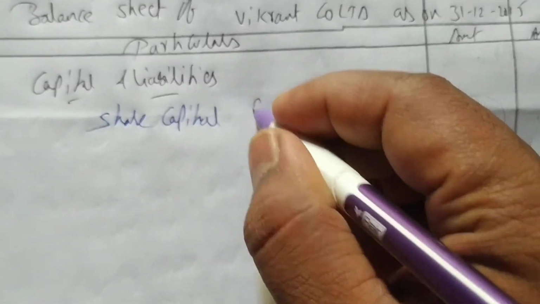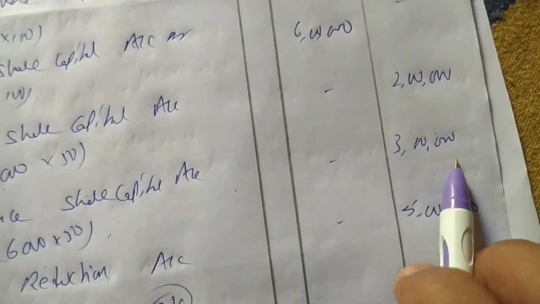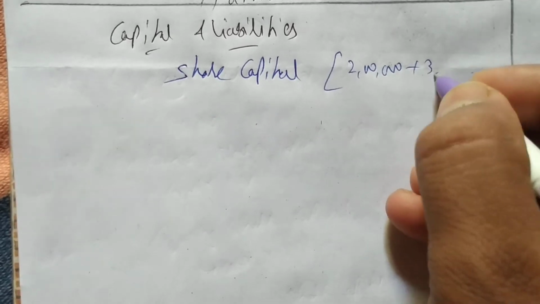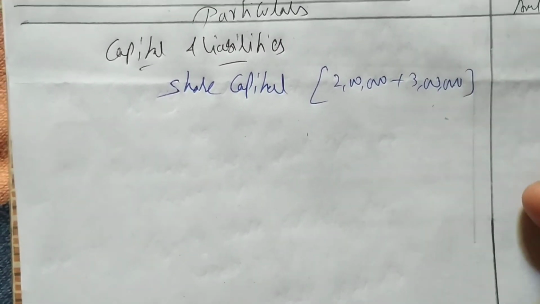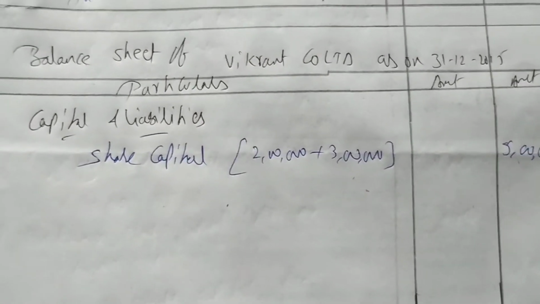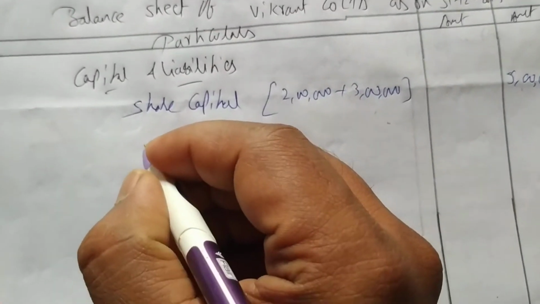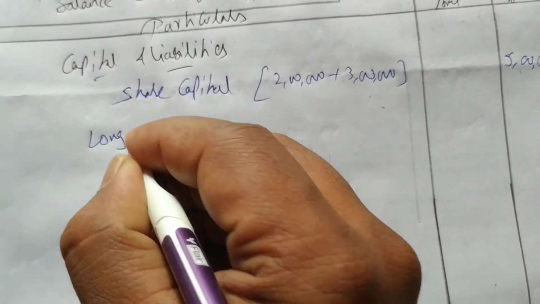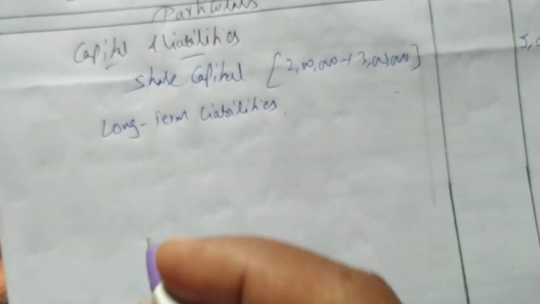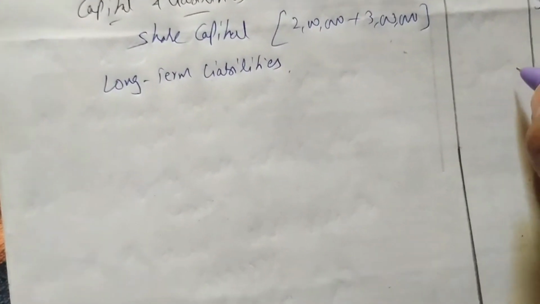So how much is equity? You have to write the new. Okay, see this problem, the solution. New is how much? 2 lakhs plus 3 lakhs, 5 lakhs. Okay, next after this, long term liabilities, or you can write non-current liabilities. We don't have long term liabilities, so you can write nil in the amount column.